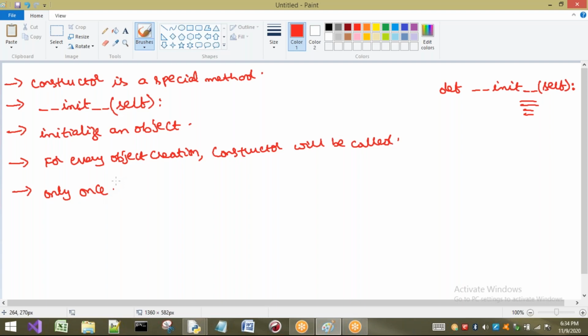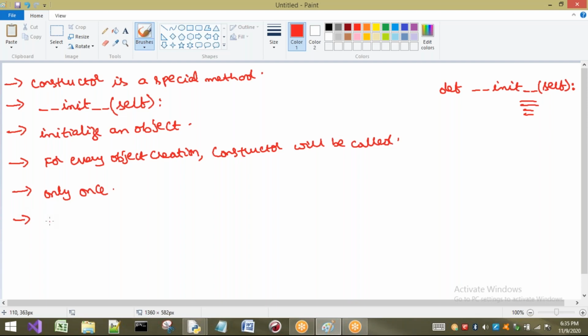When is the constructor going to be called? When we create an object. Next, how many times is it called? For every object, the constructor will be called only once. Okay, these are the important points we have to understand. In Java we will see this in depth. But here there is no need of knowing in depth, because in Java the constructor name will be different for every class, but here the constructor name is the same for any class.